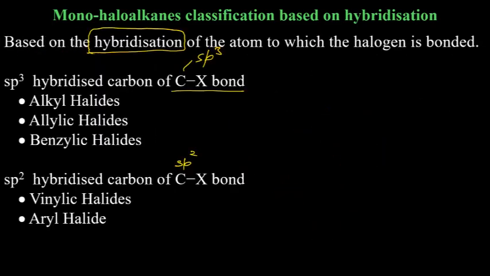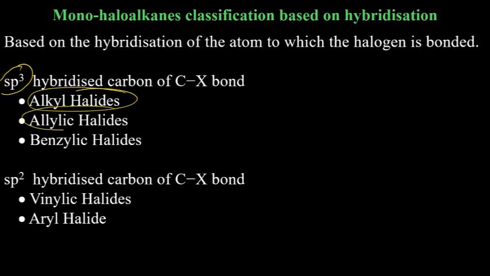Going back, just to understand, we talked about sp3 hybridized carbon of the halide. There we talked about alkyl halide, allylic halide, double bond on adjacent, and benzylic halide, a CH2 group attached to the benzene ring, C6H5CH2. This is the benzylic group.